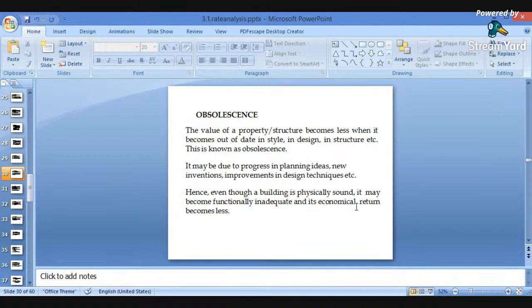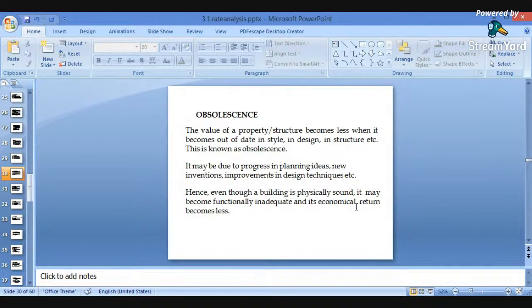In olden days, the construction was made with load bearing structures. But nowadays, all the structures are made in RCC, that is cement with columns, beams and slabs, that is, frame structures. So due to these outdated structures, the value of the property will be decreased. Such a condition or such a loss of value is nothing but obsolescence.